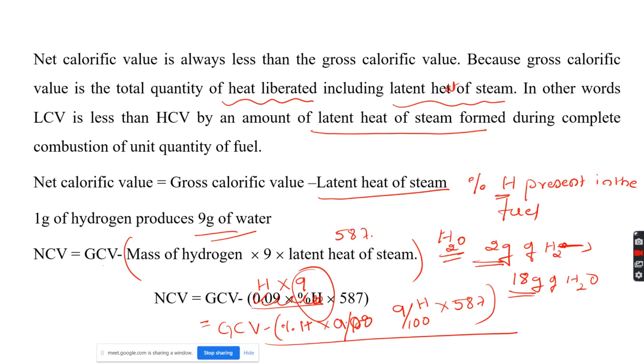So the net calorific value is always less than the gross calorific value by an amount of latent heat of steam, and the latent heat of steam depends on the percentage of hydrogen present in the fuel sample. That's why NCV can be written as GCV minus percentage of hydrogen into 587 into 9. This is the formula used to calculate net calorific value. Any doubt, students?